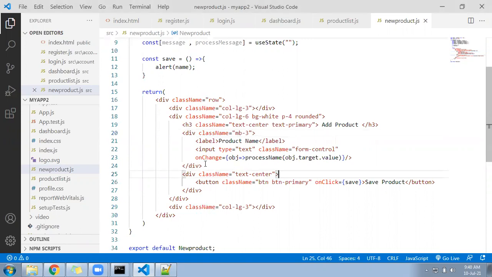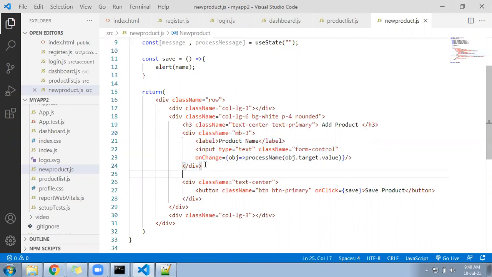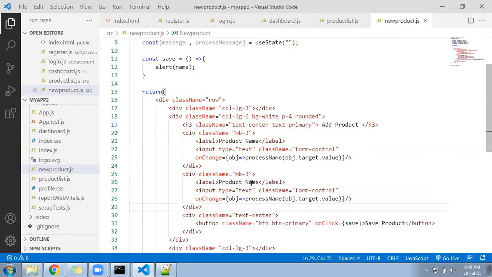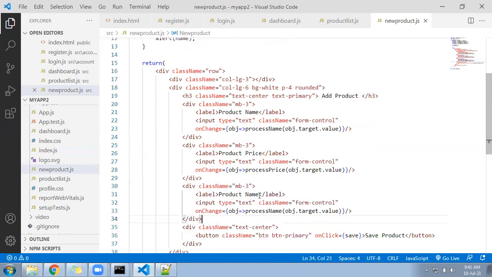Then copy paste, no? This is a simple task, right? You copy, add here, and change the function: product name, product price, process price. Let's do the remaining others: product details, and product photo, details in the last.